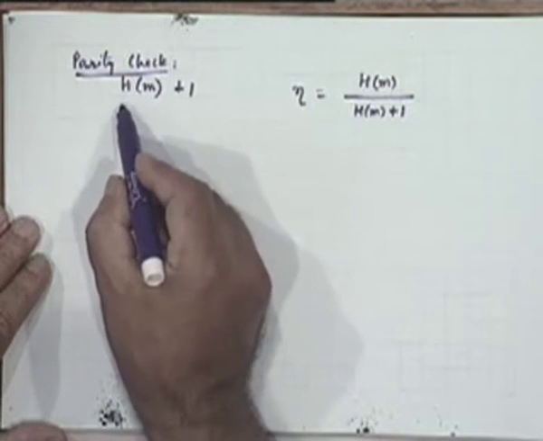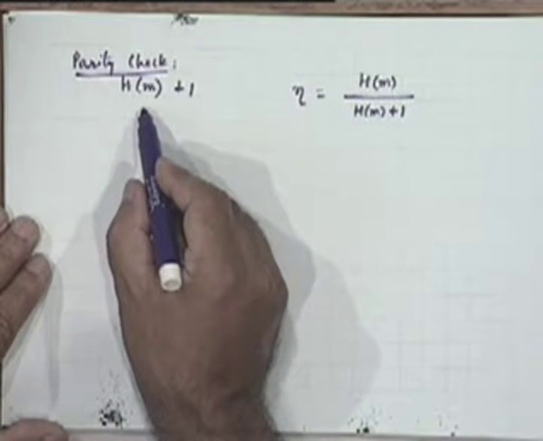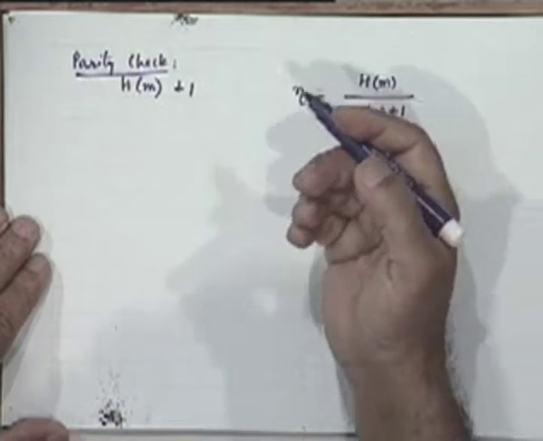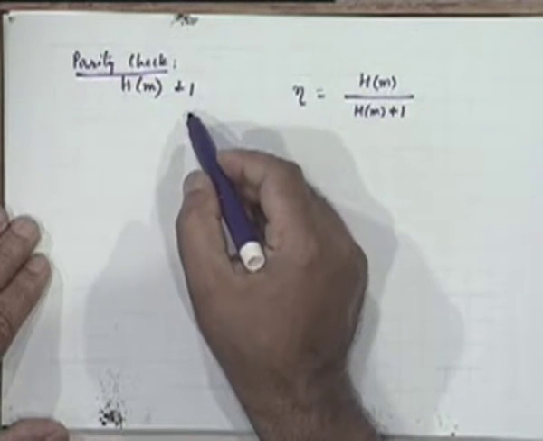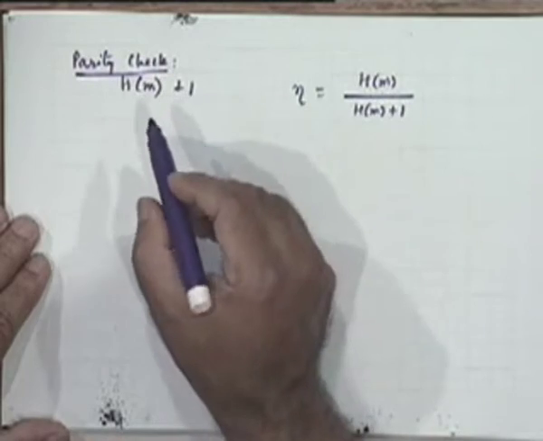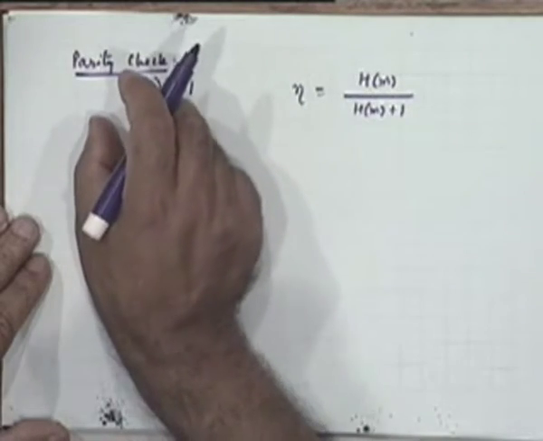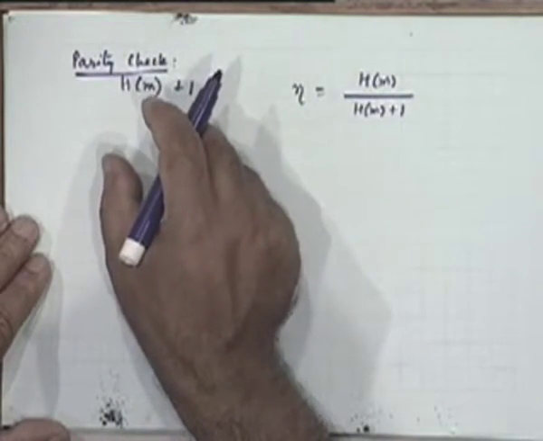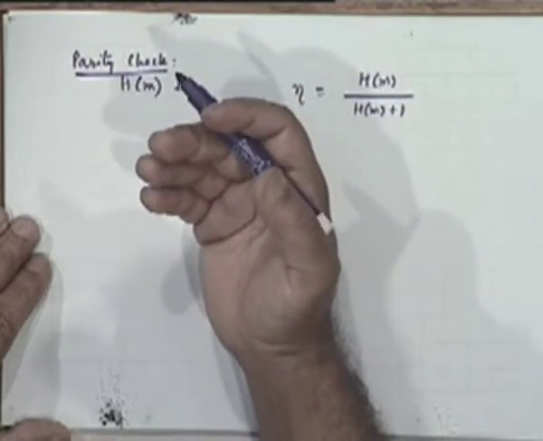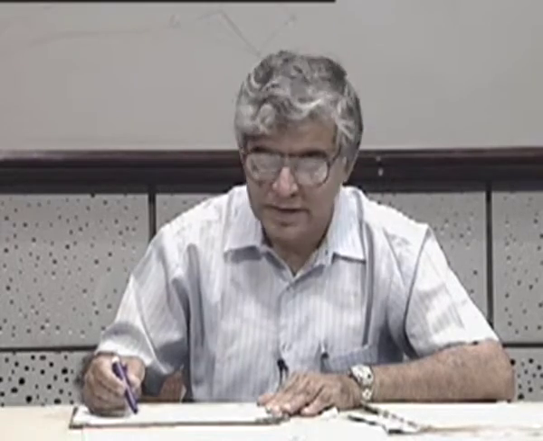If the average length of the message is HM bits, you're adding one extra bit, making it HM plus 1 bits. That 1 bit is not really the original information. It has been deliberately added by you as a redundant bit. It's not really conveying any new information, but at the cost of going from 100% efficiency to less than 100% efficiency, the advantage that you will get is